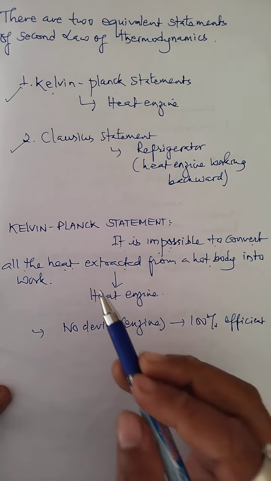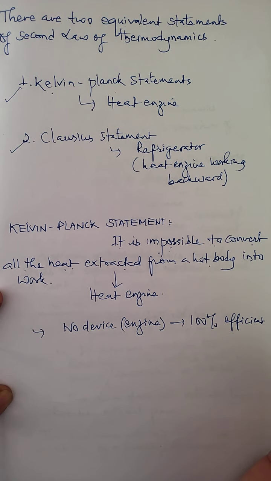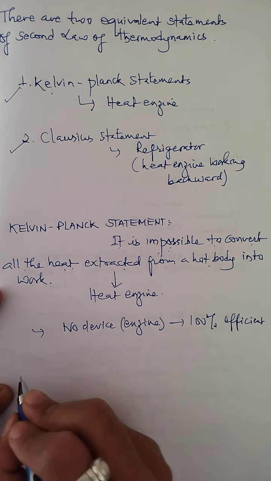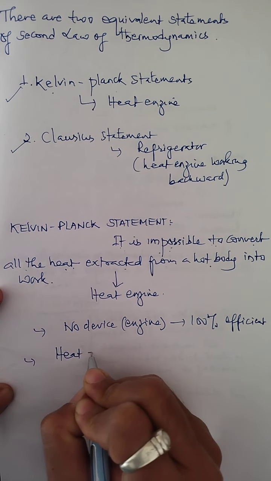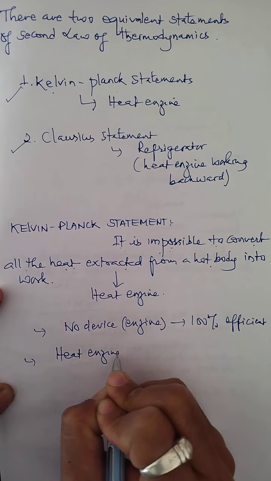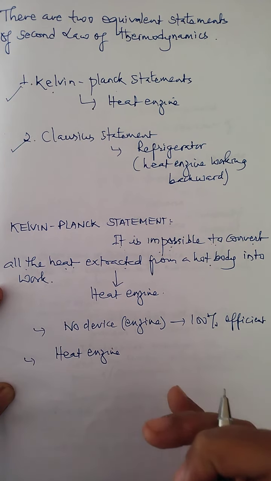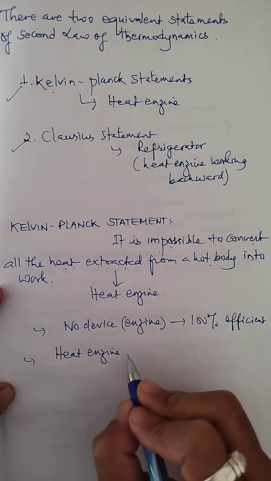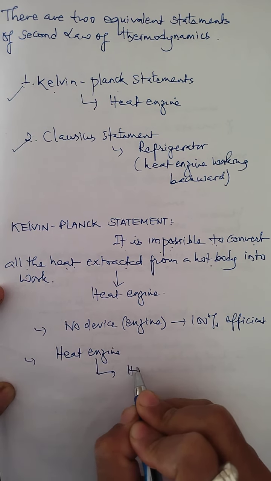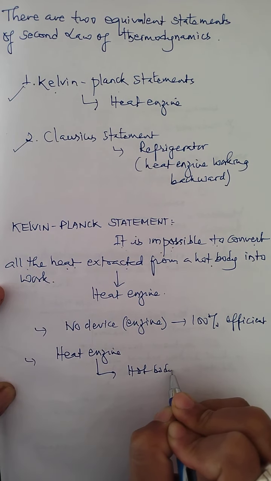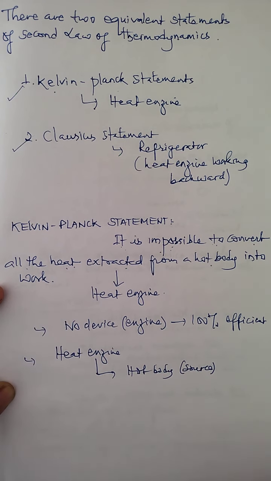So as far as the Kelvin-Planck statement is concerned, there is an engine which is designed, and this engine is called the heat engine. This Kelvin-Planck statement is based on the heat engine. In this heat engine, the working substance takes heat from a hot body. This hot body is basically called the source.